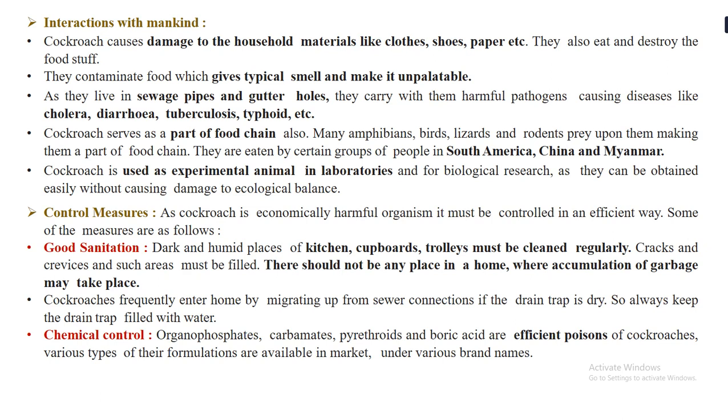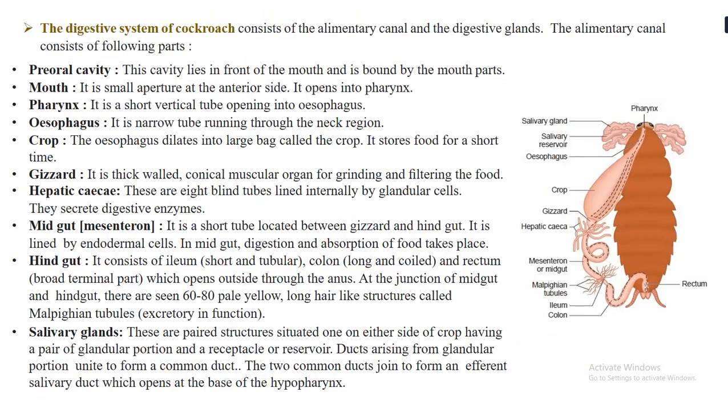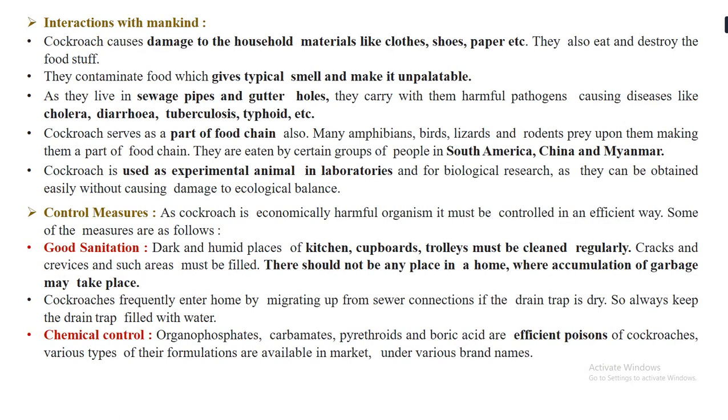So students, this particular part, that is interaction of cockroaches with mankind and controlling measures, are included and are evaluative for this year. So you have to study this part. Okay, so there are only two parts of this chapter which are being evaluative, considered evaluative. The first part, that is the habit and the habitat, the systematic position, and the last part, that is interaction with mankind and controlling measures of the spread of cockroaches. So you have to only study these four parts.